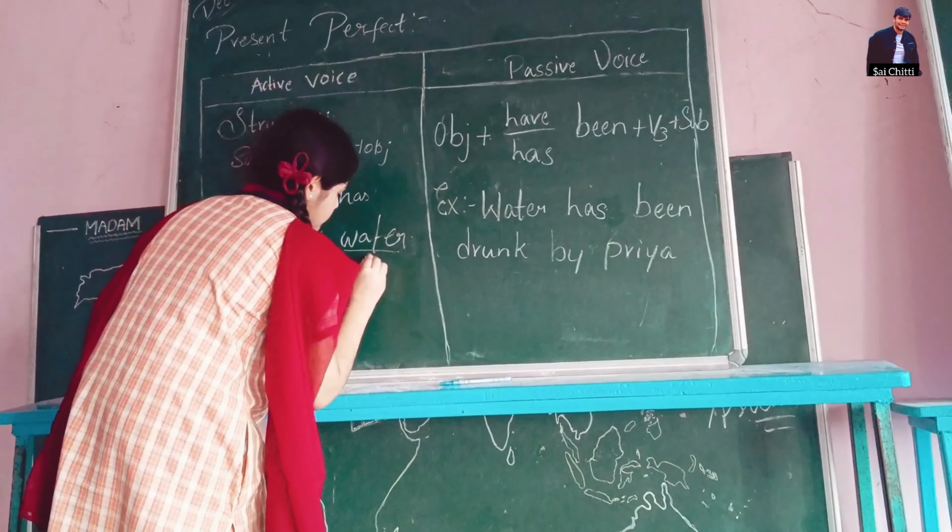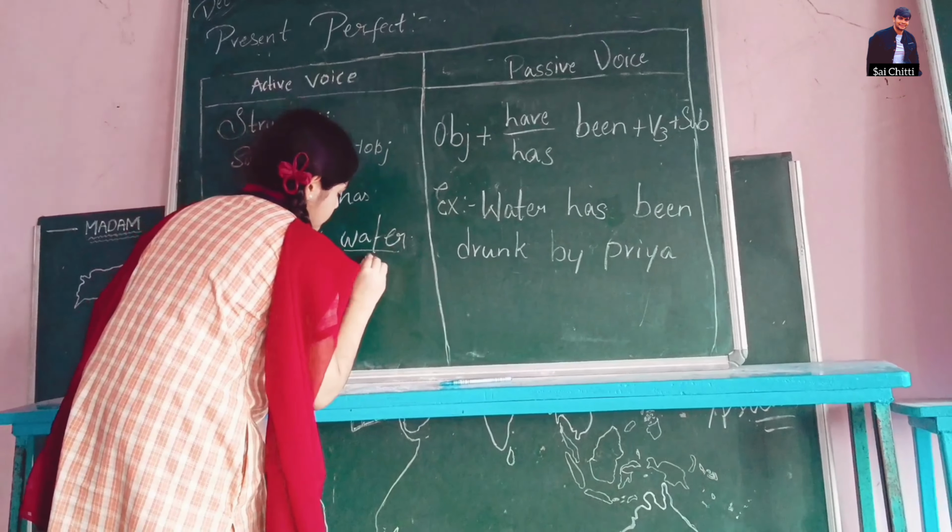Thank you. Good evening all, I am P. Chandrahasan from class 10. So now I am explaining future continuous tense on voice. So here the future continuous structure is subject plus will be by shall be V4 plus object. So subject is I, will be V4 plus object. So I am now going to tell about passive voice structure on future continuous tense.